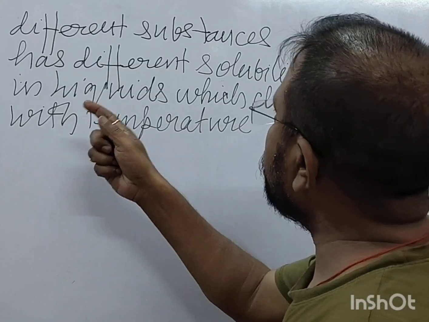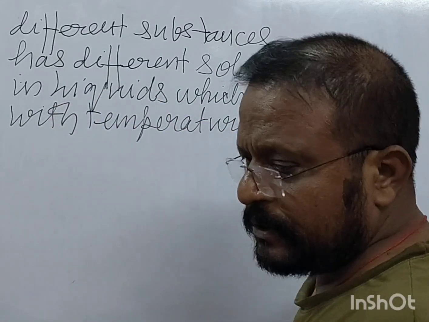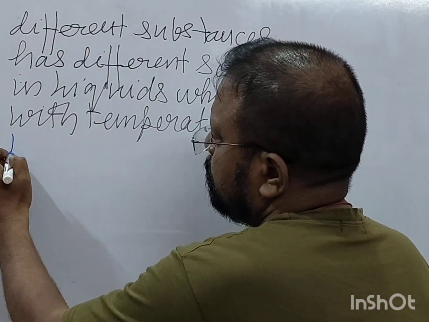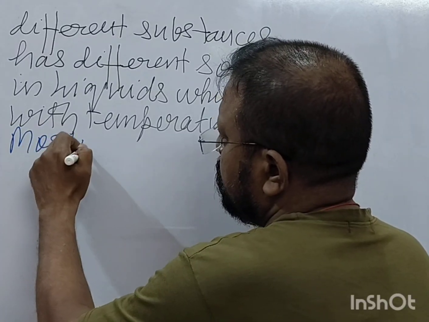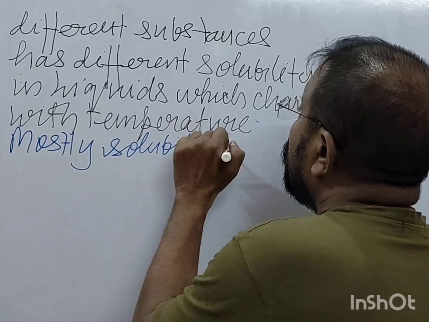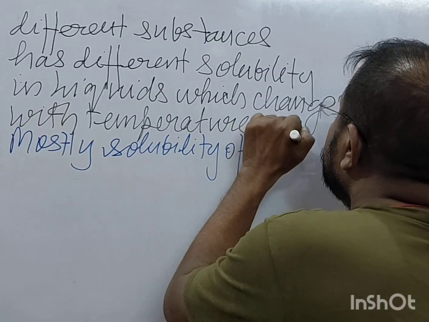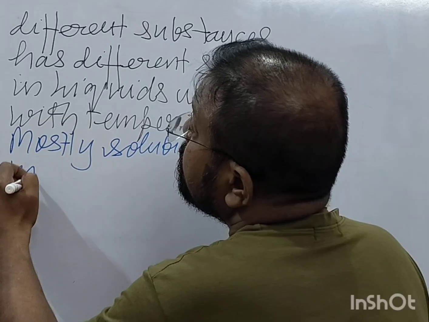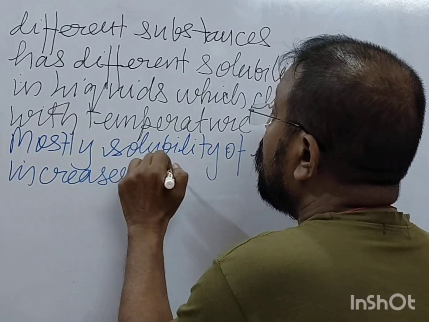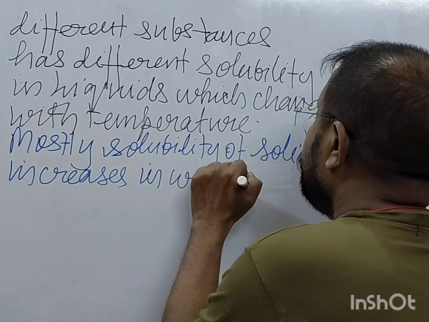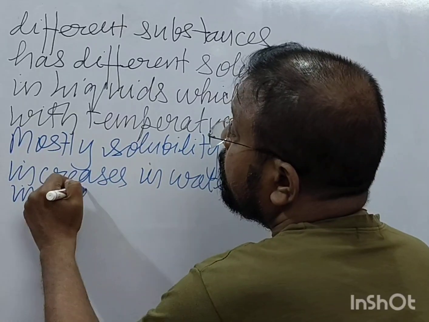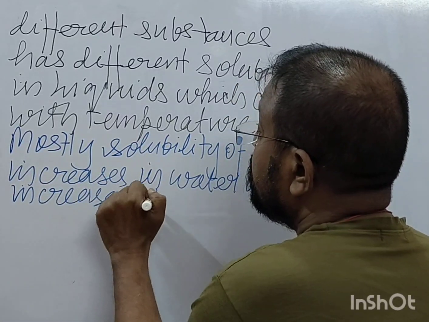Right? Different substances have different solubility in liquids which changes with temperature, and mostly the solubility of solids in water increases with increasing temperature.